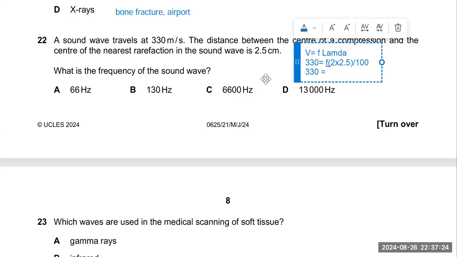So 330 is equal to F into 2 multiplied by 2.5, which is 5, and if you divide by 100 you will get 0.05 meter. Okay, so 330 divided by 0.05 is equal to F. I will check with the calculator: you will get 6600 hertz. Hertz is the unit of frequency. So your option is C.